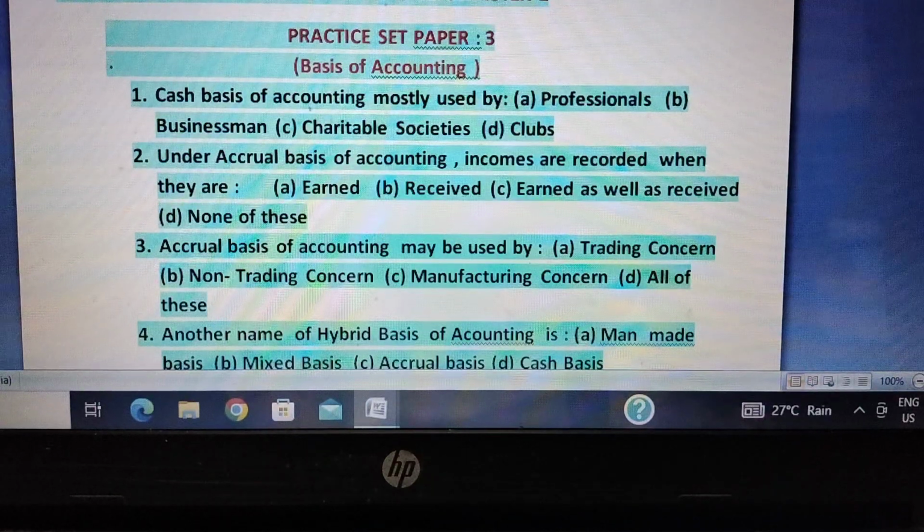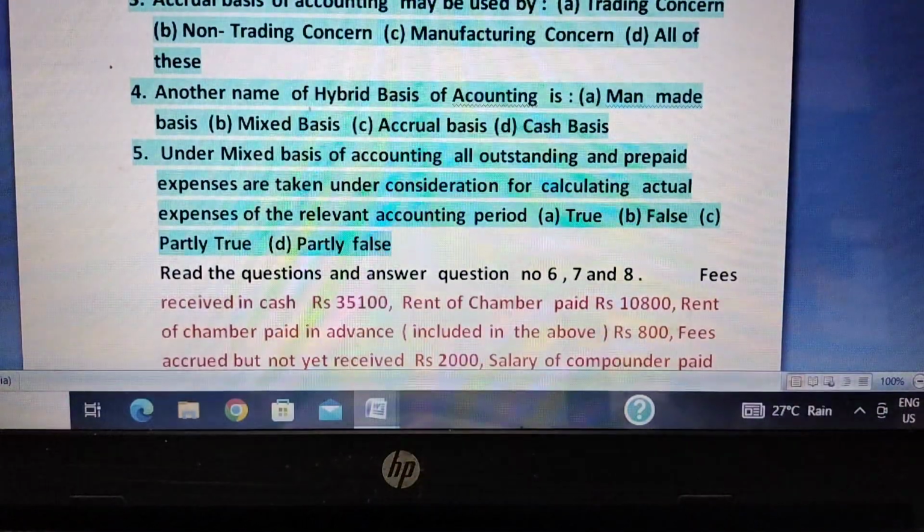Number two: under accrual basis of accounting, incomes are recorded when they are earned, when they are received, when they are earned as well as received, or none of these. Earned means they sell goods, so the income is earned.